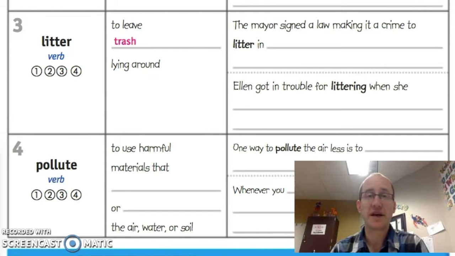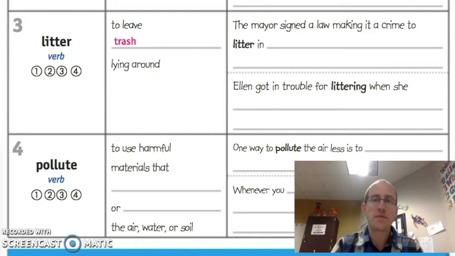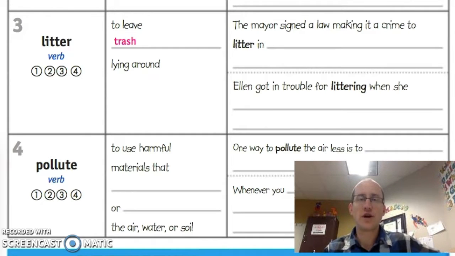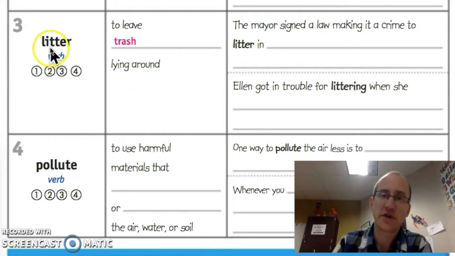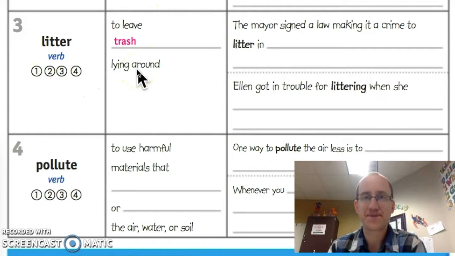Trash, all kinds of places. And that means people littered or left trash just on the ground. So if I'm sitting in a car and the person in front of me is smoking a cigarette and then he's done, he flicks it outside the car window, I just saw him litter. That's the action he's doing. That's the verb, is to litter, to leave trash lying around.